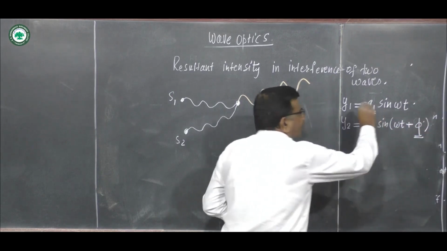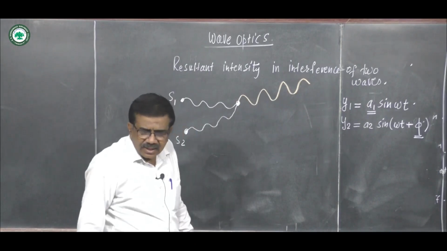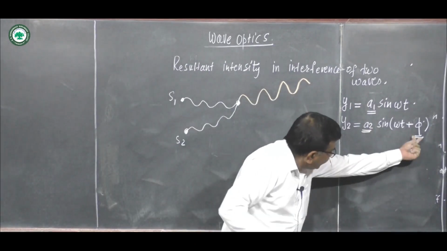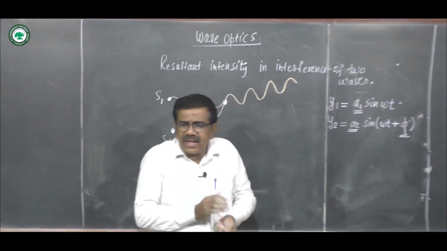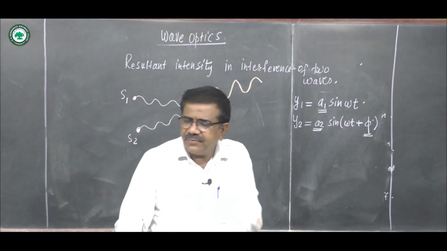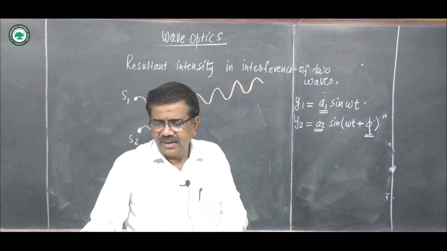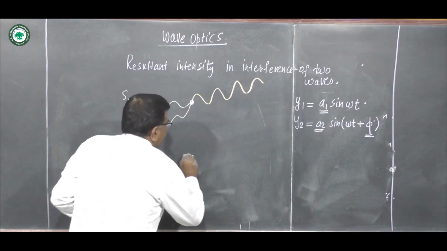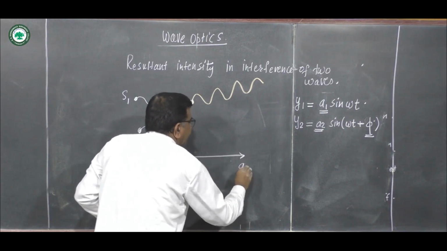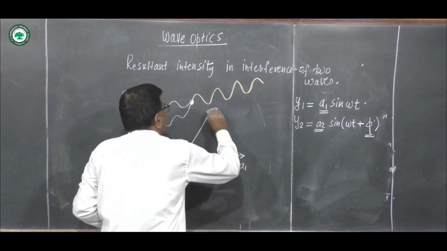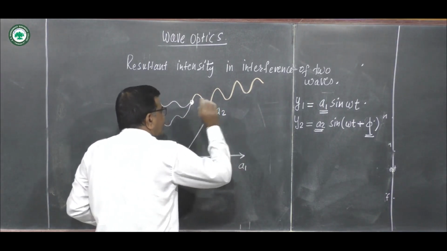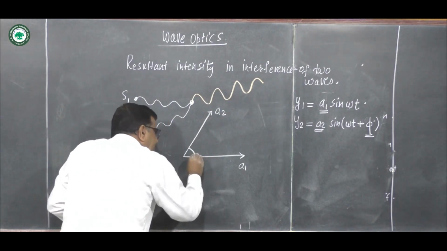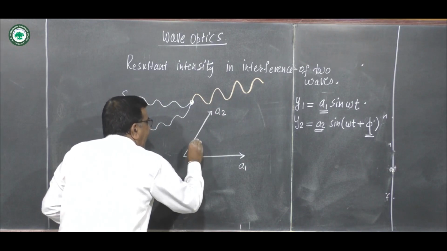A2 is the amplitude of the second wave, and phi is the phase difference between the two waves.